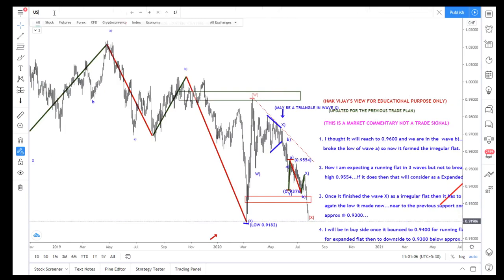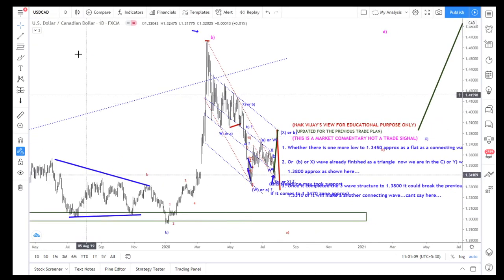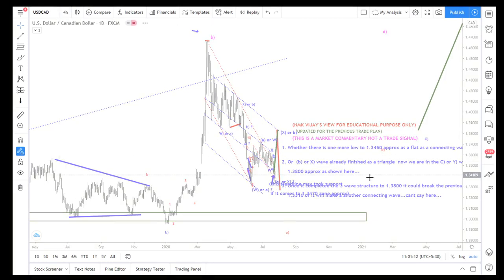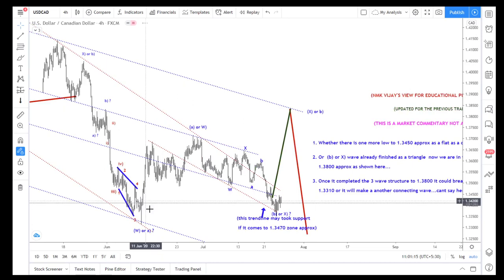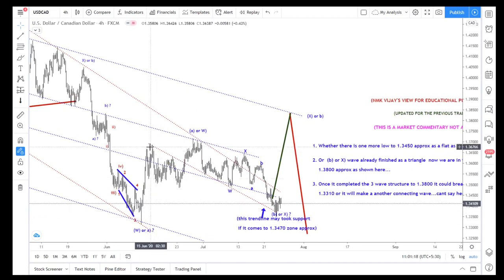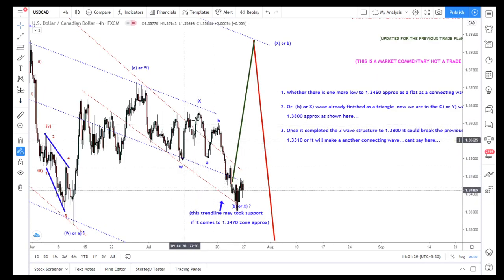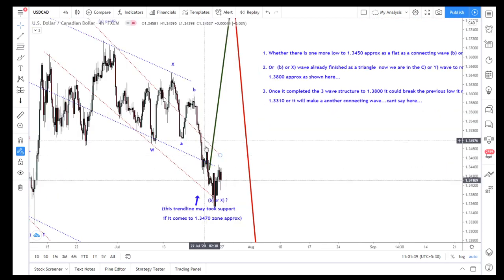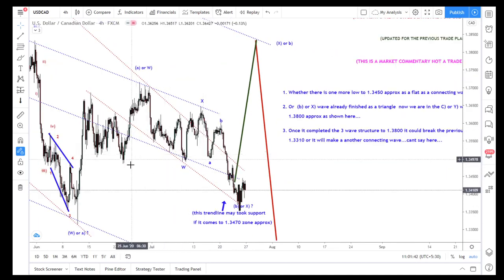So next we will move on to USD CAD. This is also very interesting. I'm already in the buy from this FOMC, and I exited the position here, and after that I exited the position here, bought and exited here, and after that I didn't do anything, just 1 or 2 trades here. After this, if it breaks this, I am on the buy side around 500 or 475. After that I again added at 420.